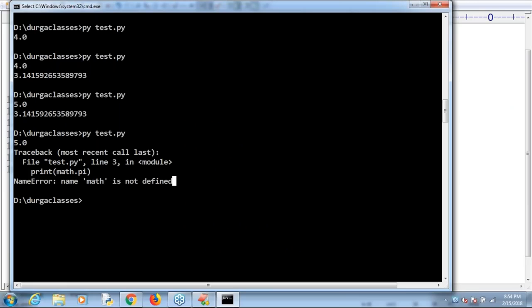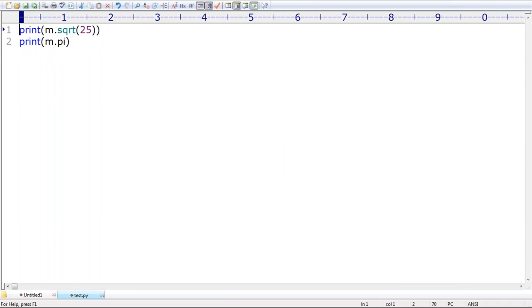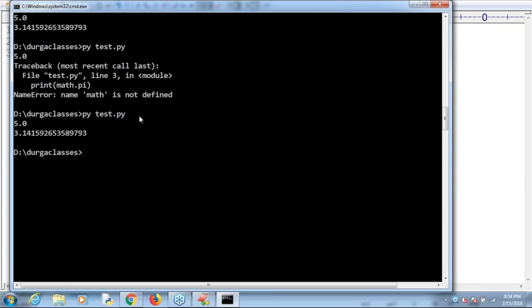Please guide, I forgot the syntax. From math import sqrt comma pi, like this. Now we should not use m, because directly you are allowed to access like this.